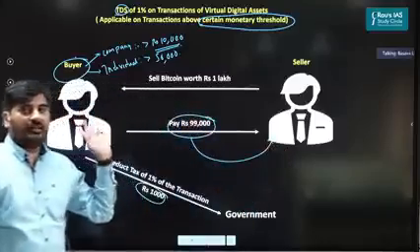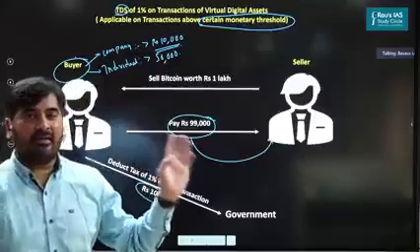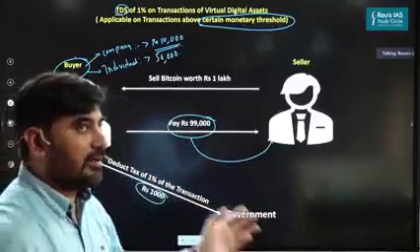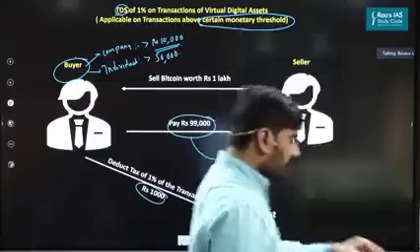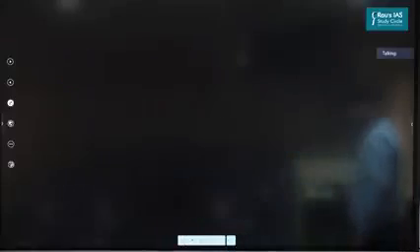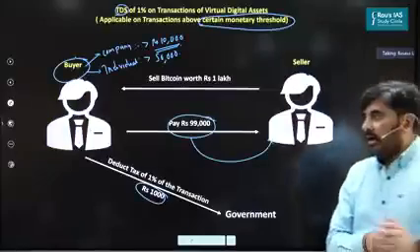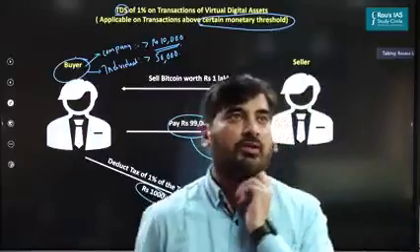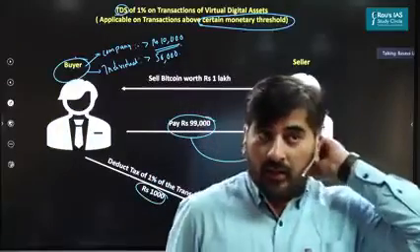So this is the TDS, tax deducted at source, basically in order to keep track of the people who are doing various kinds of transactions on virtual digital assets. Okay. Now, these are the proposals of the government with respect to virtual digital assets.